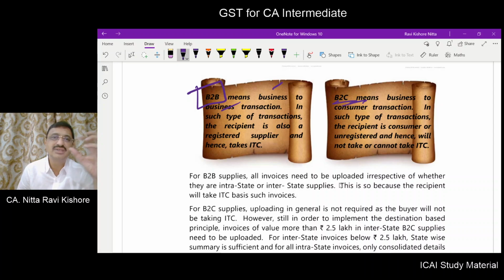Generally, unregistered persons are not eligible to take input tax credit. Therefore, invoice level reporting is not necessary in respect of B2C. However, if the transaction is more than 2,50,000 rupees, that too for interstate supplies, you have to give the invoice level reporting.